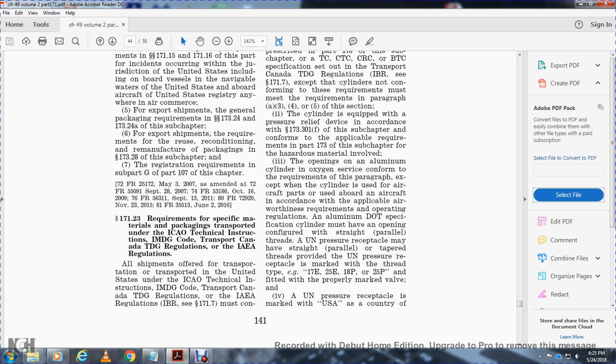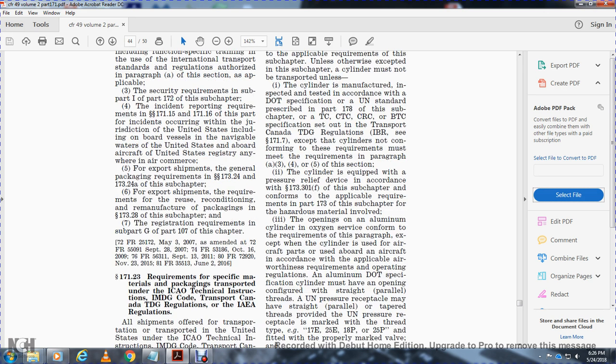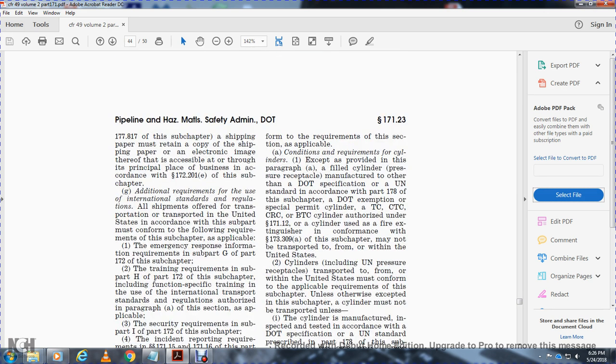171.23 requirements of the specific material packaging and transport with the ICAO technical instruction, IMDG, and the Transportation Canada Transportation of Dangerous Goods regulations and IAEA regulations. All shipments off of the transportation transport of the United States under the ICAO technical instruction, IMDG, Transportation Canada, and Transportation of Dangerous Goods regulations of IAEA regulations, 1C IBR 17.7, must conform with the requirements of this section as